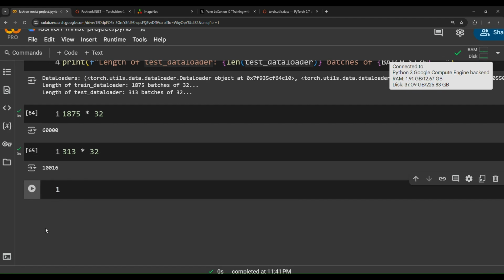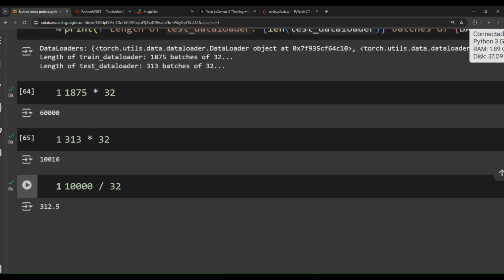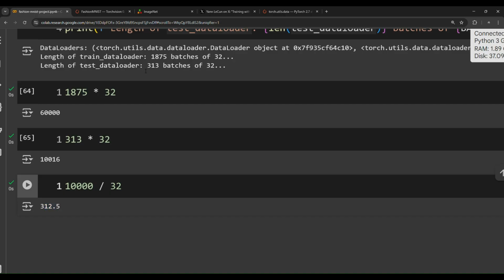How? If we divide 10,000 by 32, we will get 312, but data loader class rounds it up to 313.